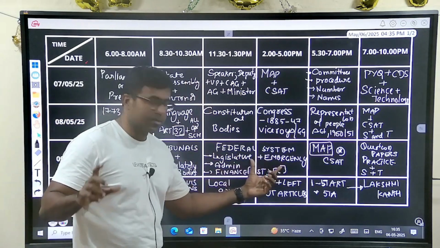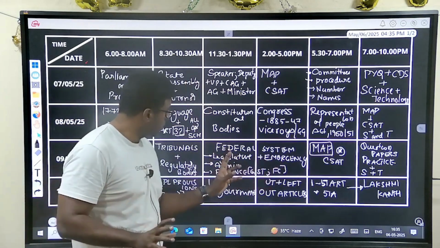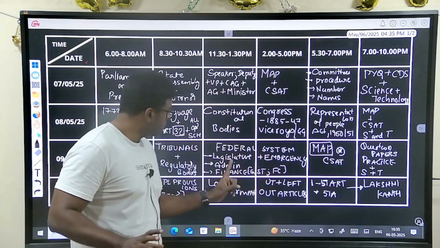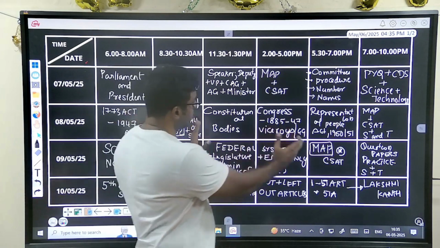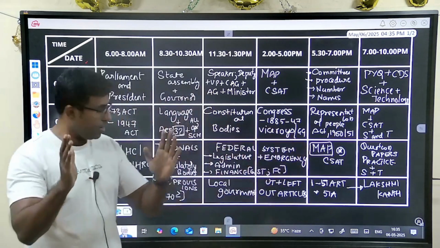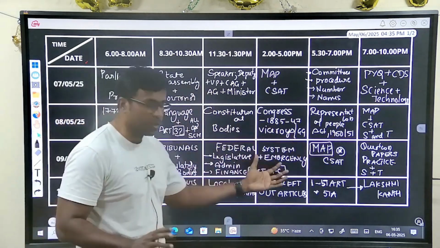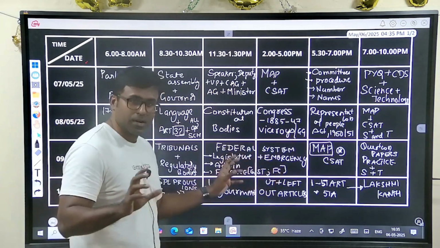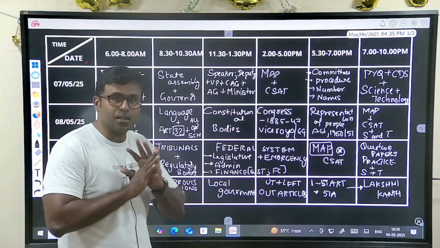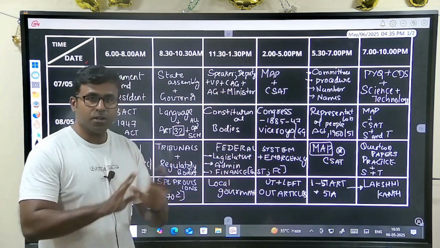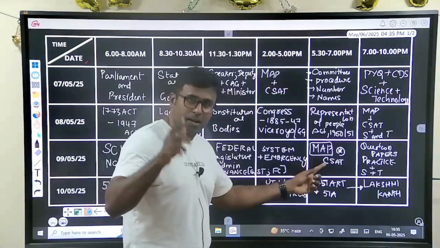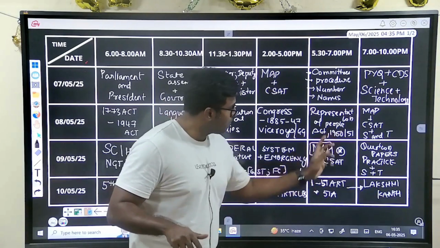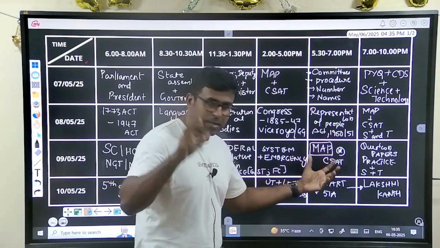You should take this time period for completion of the federal system: all legislative, administrative and financial and emergency. Take this entire day or entire evening for completion of this federal system, thoroughly, GST, Finance Commission, who and everything, thoroughly. Next comes the map, and again map and CSAT. Map, CSAT, you can take CSAT, practice it.